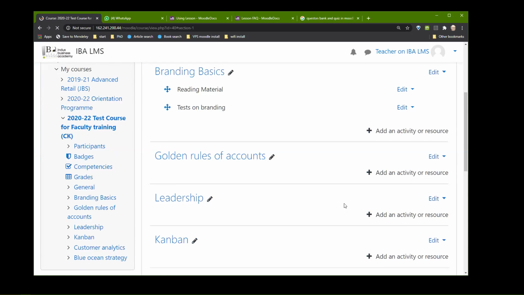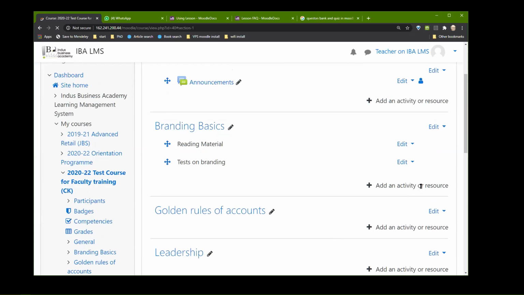Now, under reading material, why has it become so slow? I'm sorry, adding an activity or course is just not working. It is still going round and round. I think my system is going to crash again. So Nandish sir, be ready. What should I do, sir? Nothing. In case I crash, when I come back in again, make me co-host again. Okay, fine. I am still waiting, and it is still going round and round.